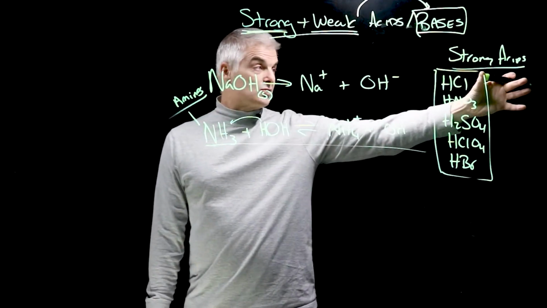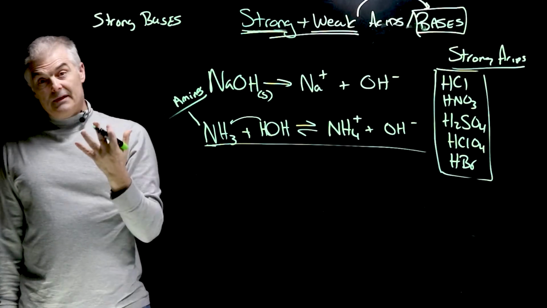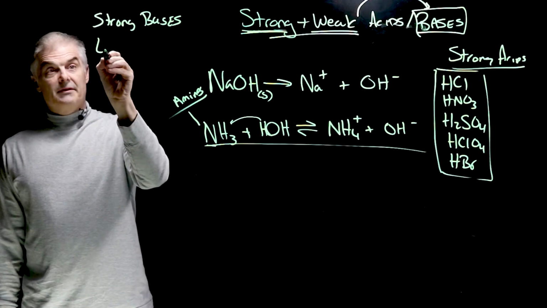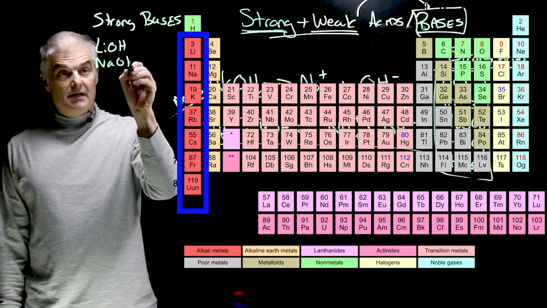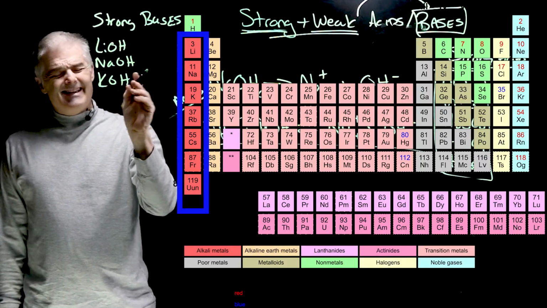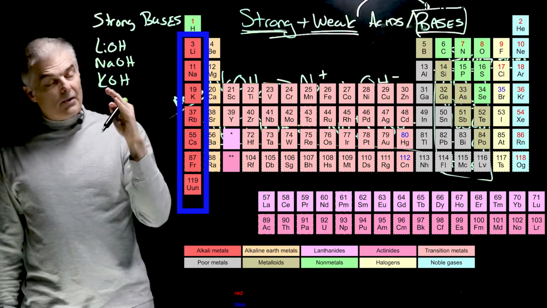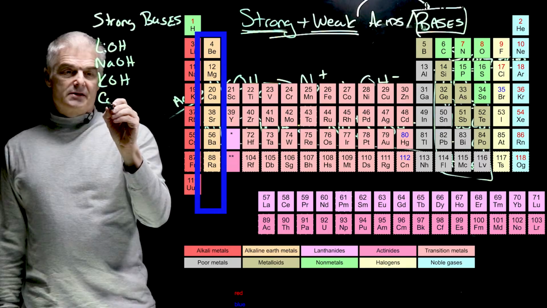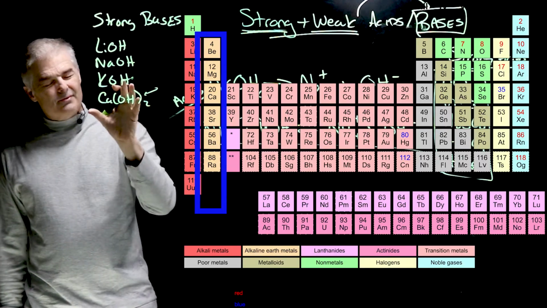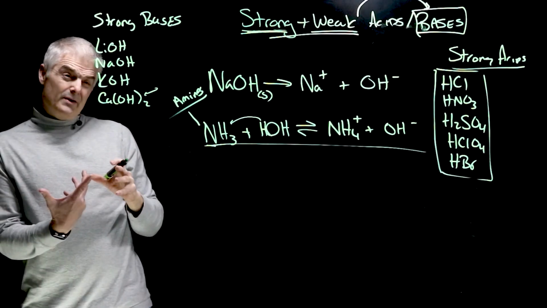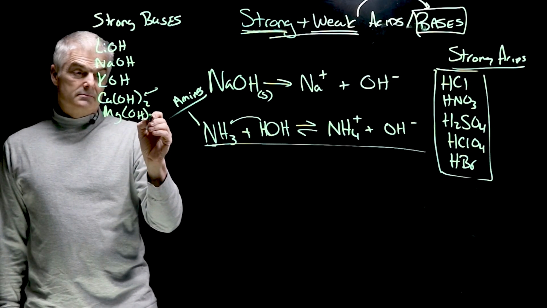Now, similar to strong acids, there's a list of strong bases. There's not very many of them. Ultimately, they're the alkali metal hydroxides. So lithium hydroxide, our first column on the periodic table, sodium hydroxide, potassium hydroxide, and sort of in between strong and weak, you can find the lower parts of the periodic table. You could have calcium hydroxide, Ca(OH)2, and this is kind of a debatable one, whether it's not quite strong, not quite weak, magnesium hydroxide, etc. All the rest of them are weak.